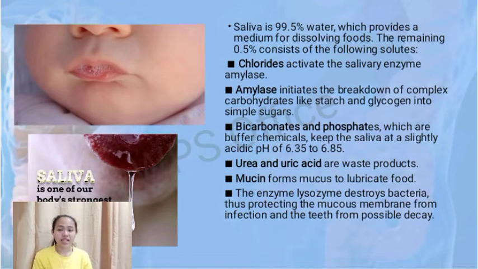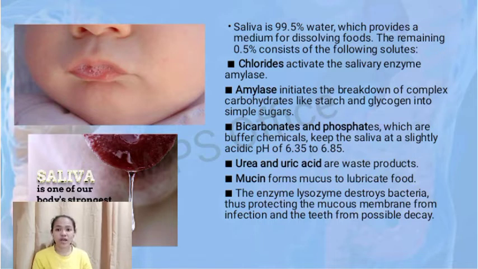Saliva consists of 99.5% water, which provides a medium for dissolving food. The remaining 0.5% consists of the following solutes: chlorides that activate the salivary enzyme amylase. Amylase initiates the breakdown of complex carbohydrates like starch and glycogen into simple sugars. Bicarbonates and phosphates, which are buffer chemicals, keep the saliva at a slightly acidic pH of 6.35 to 6.85.